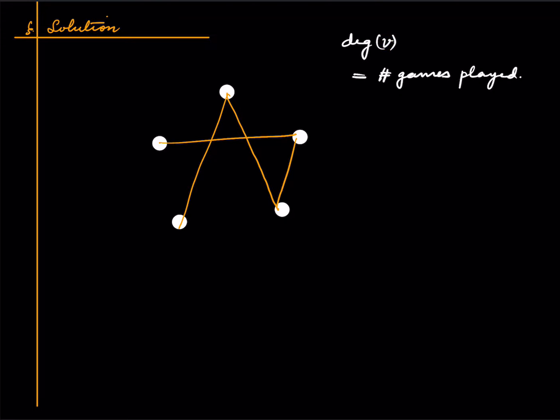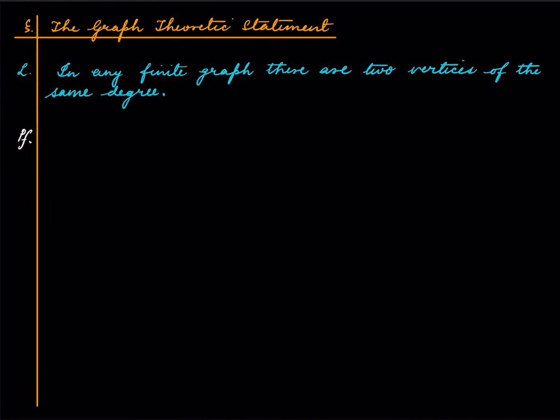If we follow this, then the problem actually boils down to a purely graph theoretic statement, which is that in any finite graph, there are two vertices of the same degree. So let's prove this, and that will be the end. Suppose not.